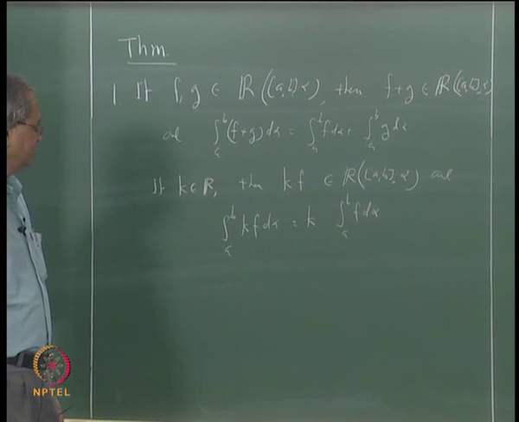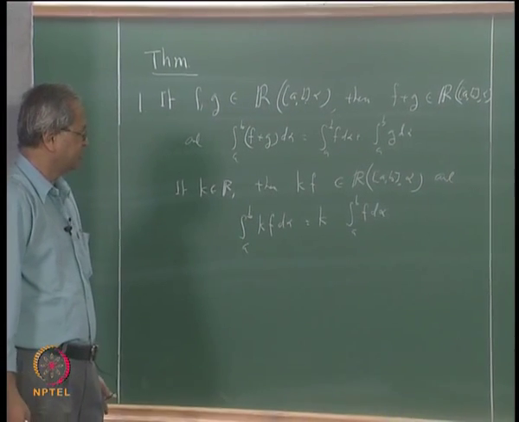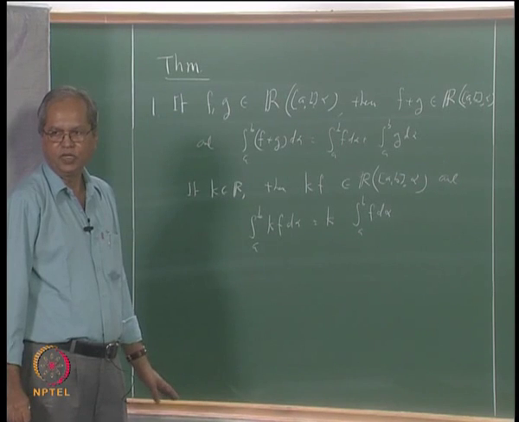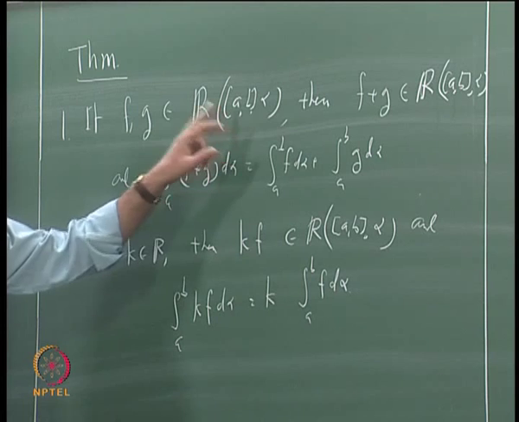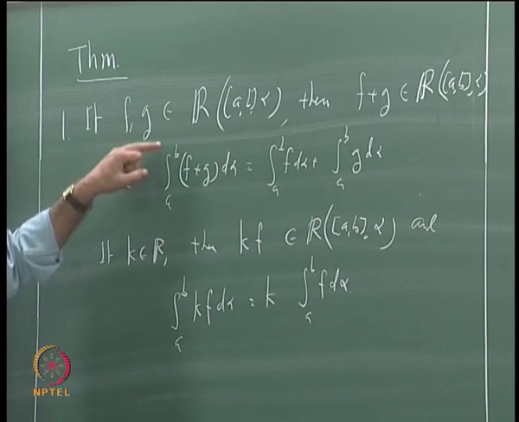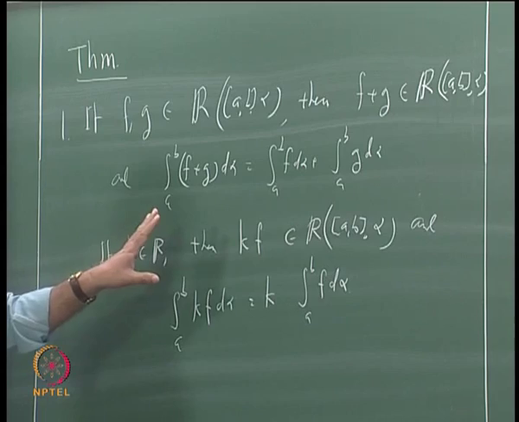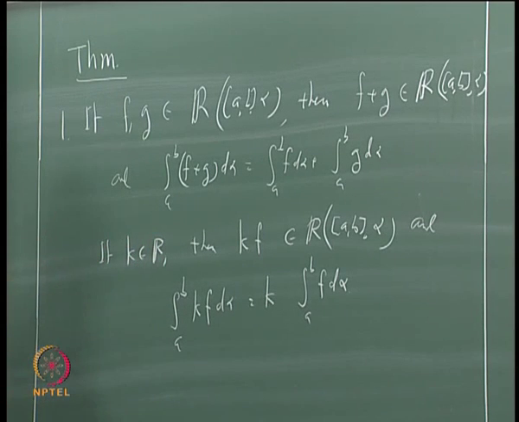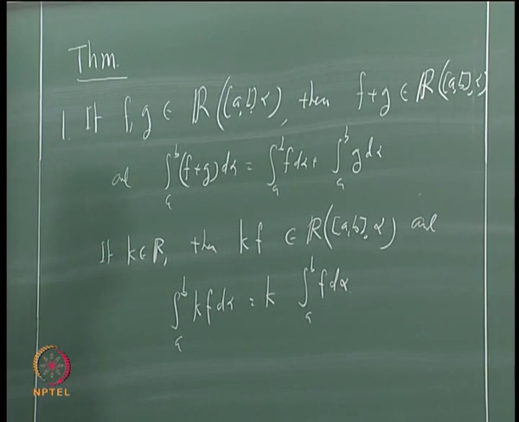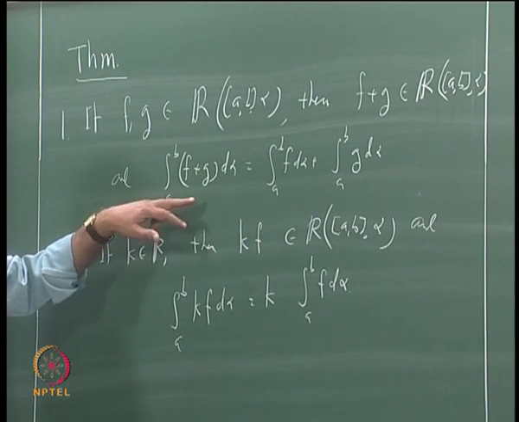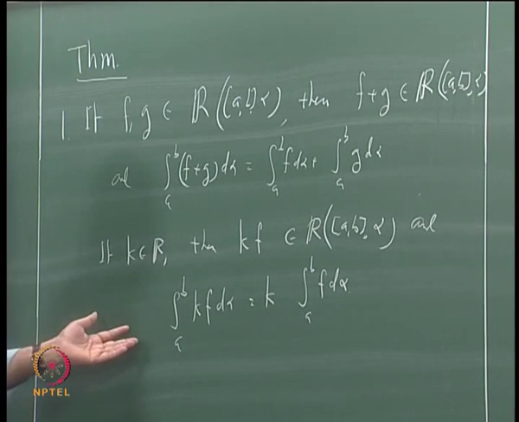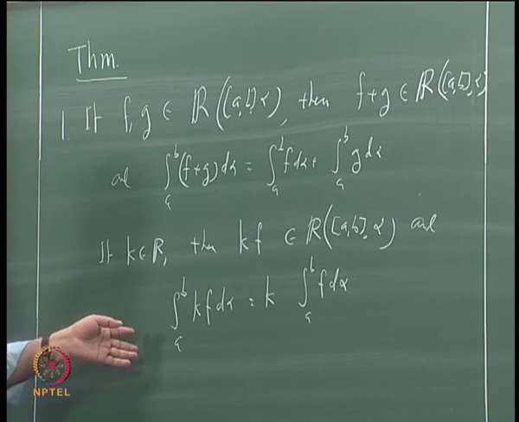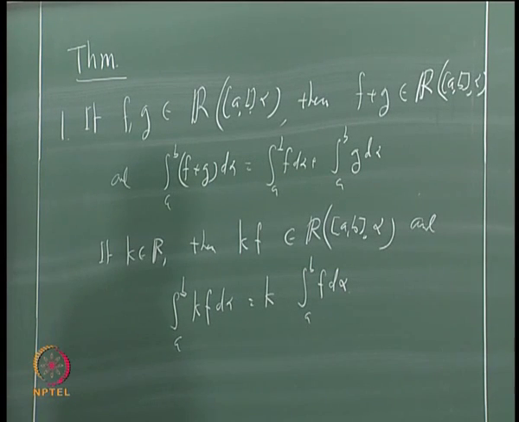As I mentioned earlier, this whole thing can be said in just one single sentence if you use the terminology of linear algebra, namely that the set of all integrable functions is a vector space, and the map which takes a function to its integral is a linear functional on that vector space. Okay. We can say something more. We have seen these two properties yesterday, and their proofs also. There are other properties which are very similar to this, and the proofs are also very similar. So we will simply state them, and we will not go into too many details of the proofs.